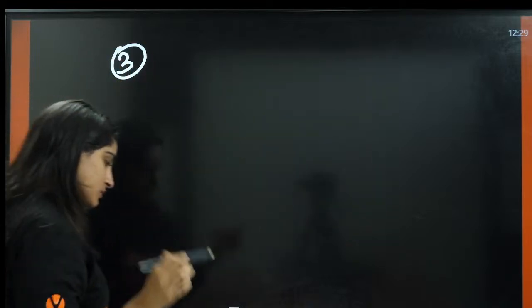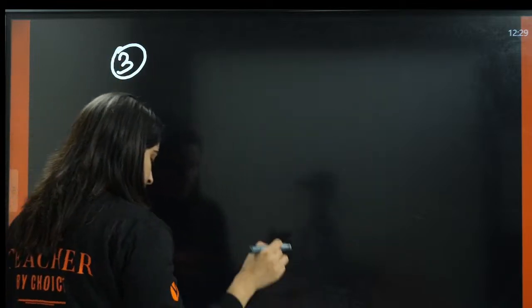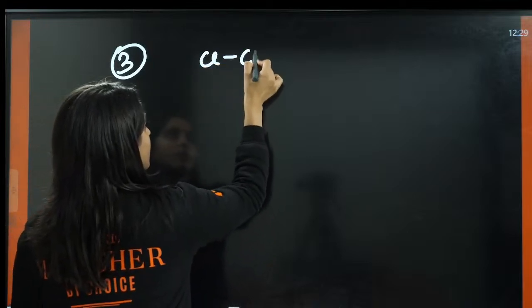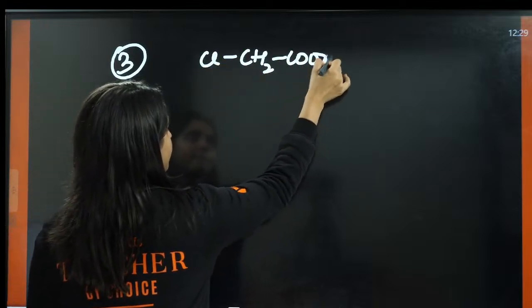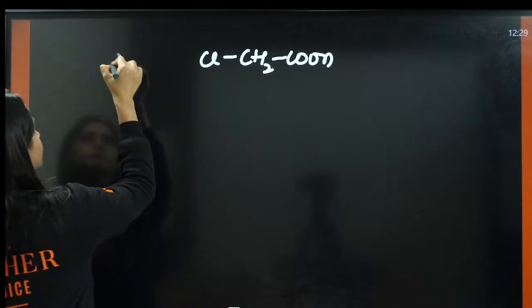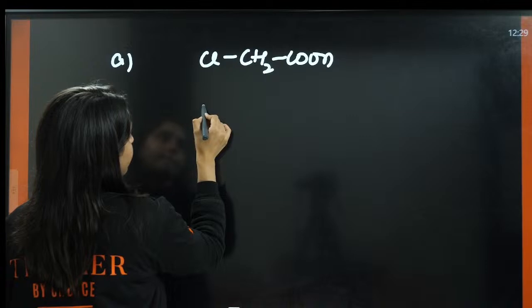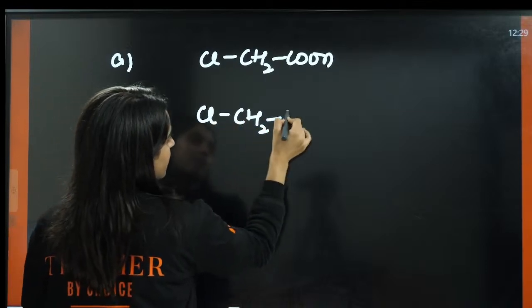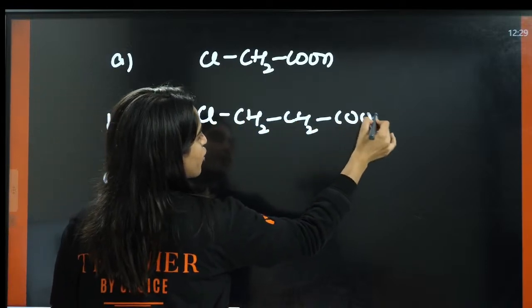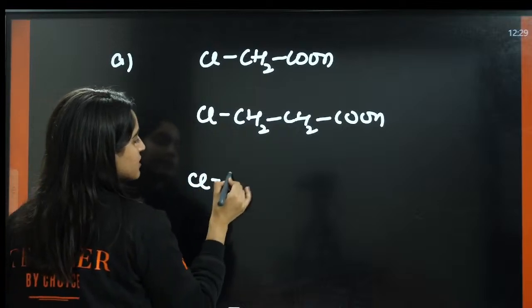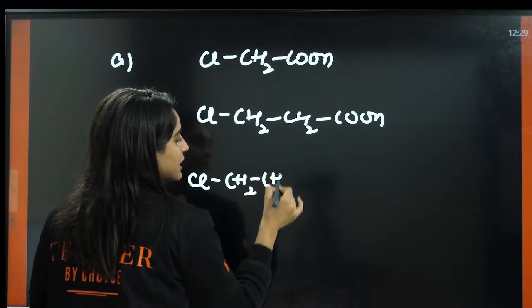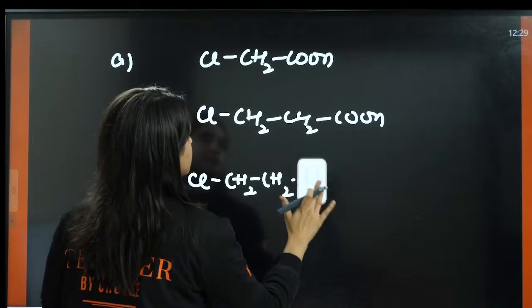Okay. Now next is distance oriented. This is distance oriented, okay, distance oriented effect.